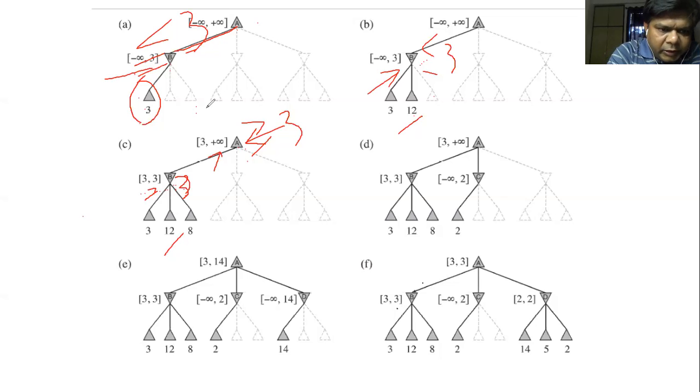Now when we generated all the possible options, then we know exactly that this is 3. So this means both upper and lower bound are 3. That is the meaning.